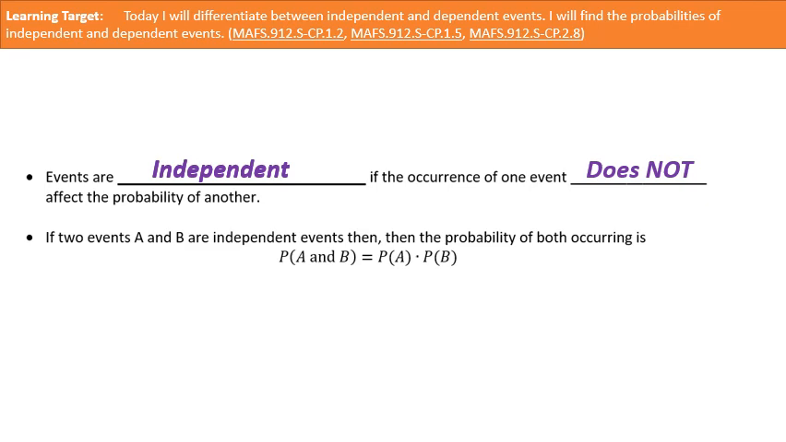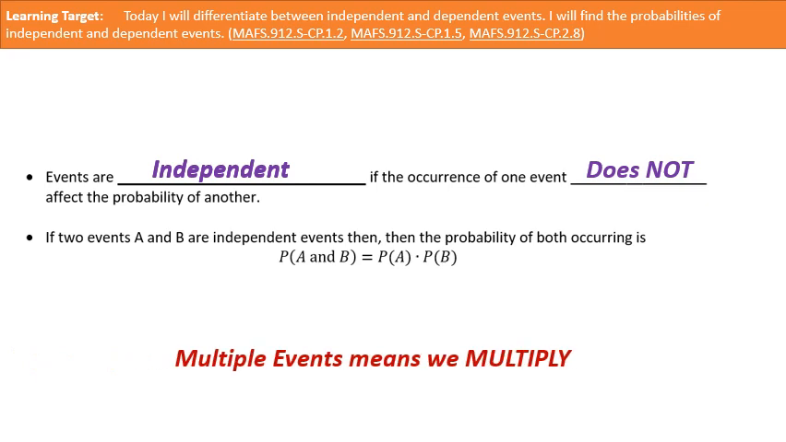Okay, so the formula for doing that is if we have two events A and B and they are independent events, then the probability of both occurring, the probability of A and B, is equal to the probability of A times the probability of B. Okay, here's what you're going to have to think about. Multiple events means we multiply. What you're going to have to think about is what are those probabilities of the multiple events? But multiple events means we're going to multiply our probabilities together. And that's the heart of what you have to do today.